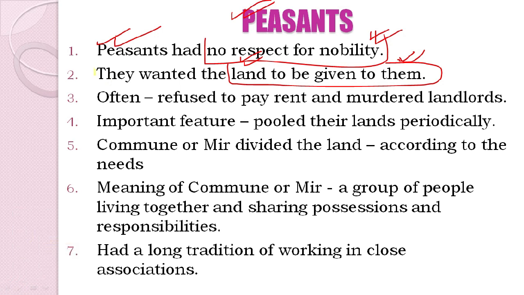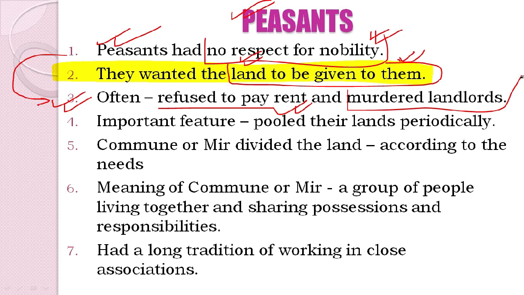One of the core concepts of socialism, which works for peasants and workers, is that land must be transferred to the peasants, because it is the peasant who works on the land, it is the peasant who actually makes the land productive by his efforts, by his blood and sweat. So the peasants believed that the land must belong to them. And in the series we see that the peasants often refused to pay rent and murdered landlords as well.